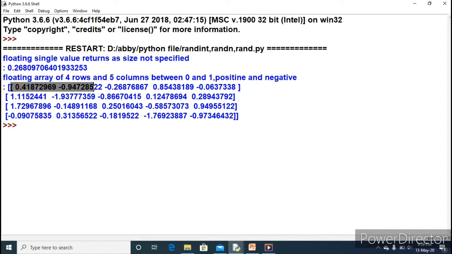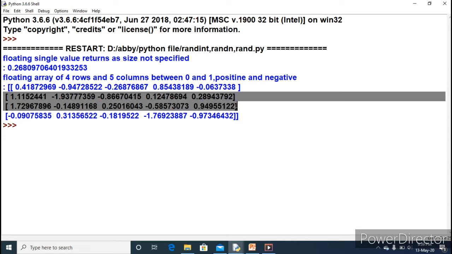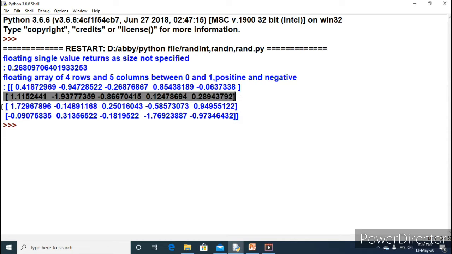This complete is the first row, this one is the second row, third row and the fourth row. And look at the values, random values between 0 and 1. Here is a positive value, then negative, positive, negative, negative, positive. A combination of negative as well as positive values gets returned between 0 and 1.